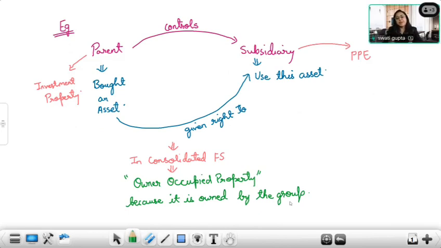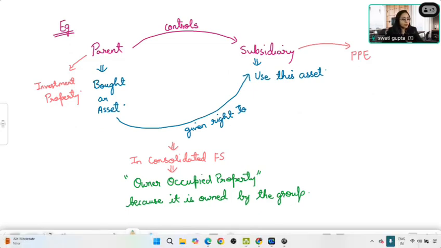Within the group, for example, if the parent holds it and it has been given to a subsidiary, it is known as owner occupied property. Now, just to understand, if the subsidiary is using it for business purpose, they will classify it as property, plant and equipment. If the subsidiary is subletting the same and collecting rents, then the subsidiary will classify it as investment property rather. It depends upon the use case, the purpose. So in their individual statements, they will classify according to their purpose of the asset. But in consolidation, they will be classifying it as owner occupied property.